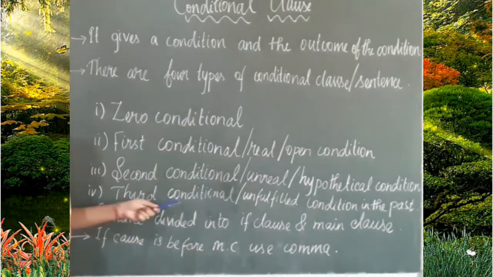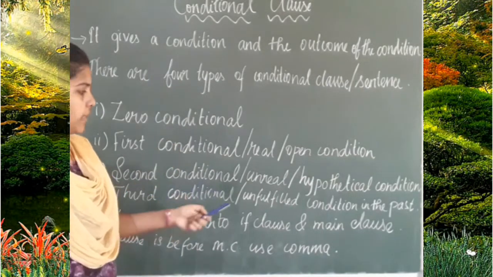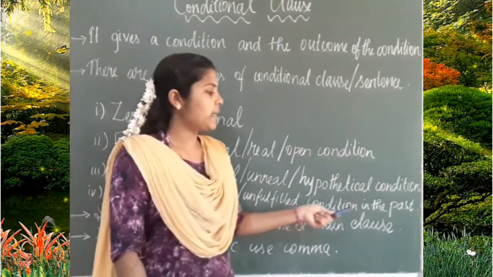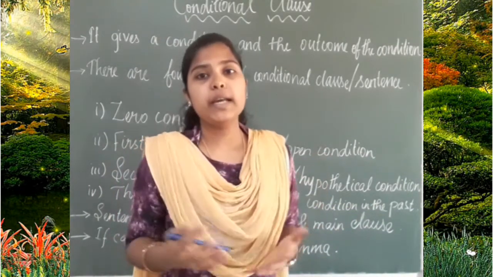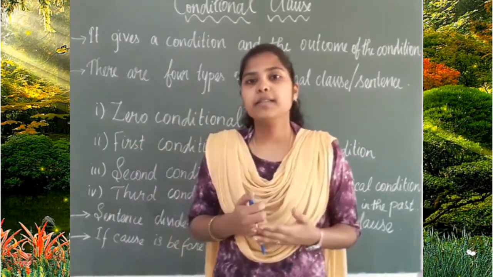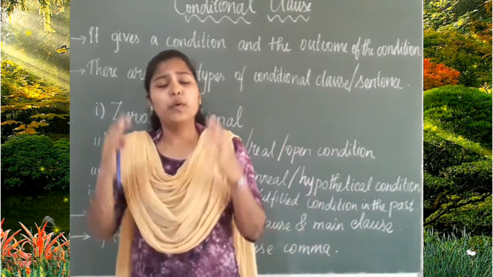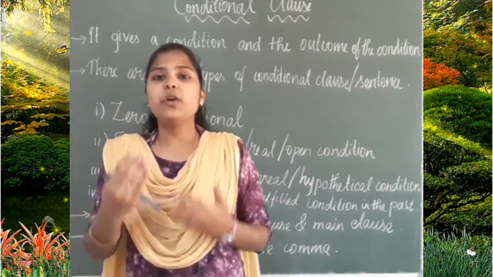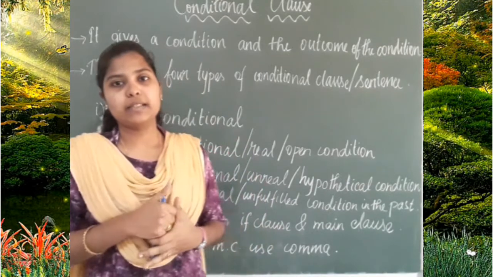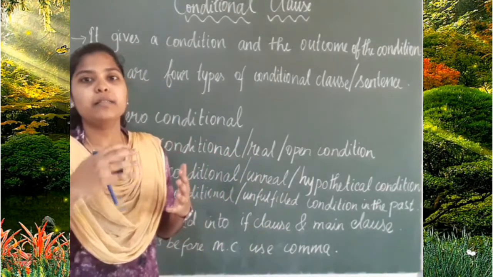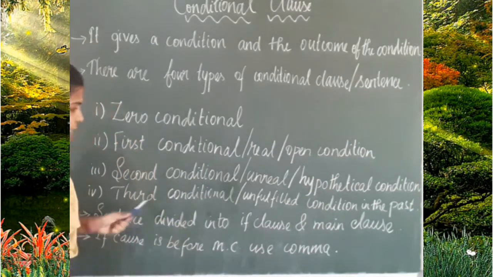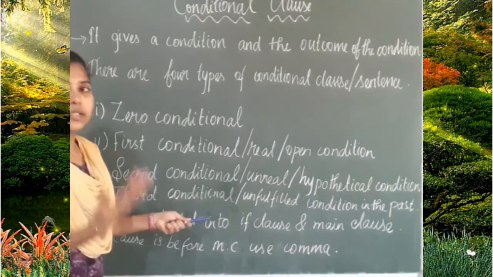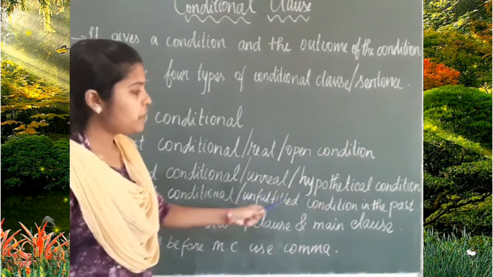Next, the third conditional clause can also be called unfulfilled condition in the past. Unfulfilled dreams in our lives. Most of the times we people will talk about unfulfilled things in our life. So the third conditional clause is also called unfulfilled condition in the past.